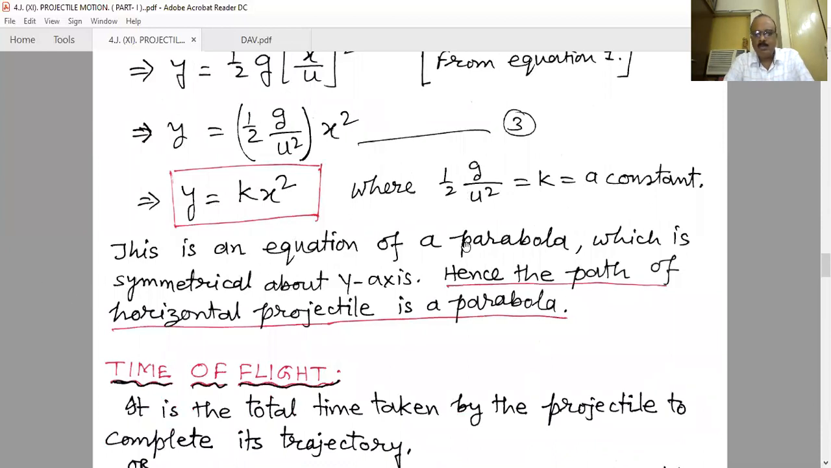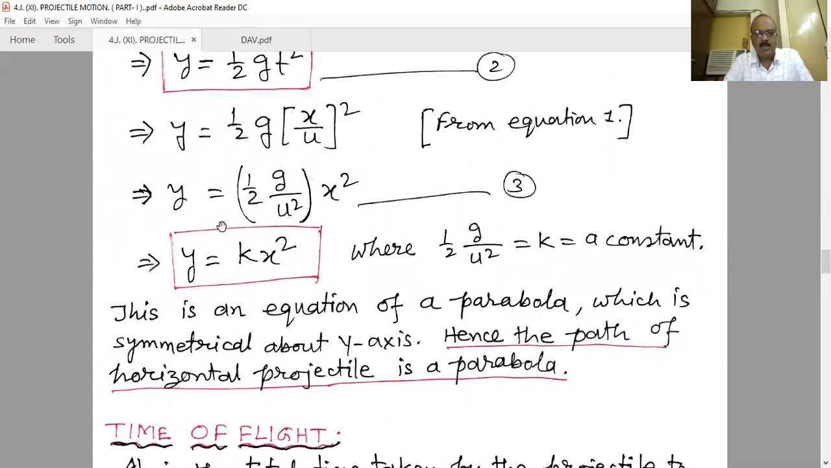This is an equation of a parabola which is symmetrical about the y-axis. Hence the path of a horizontal projectile is a parabola. Now it is one equation of a parabola. Therefore, the equation of the trajectory is a parabola. So we can say the path of a horizontal projectile is a parabola.